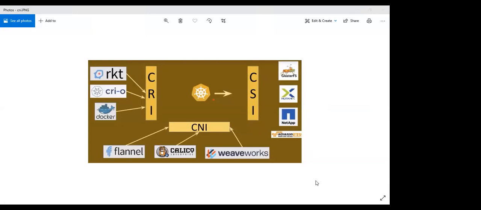Next, OpenShift comes with support for software-defined networking. Software-defined networking provides network capabilities out of the box.